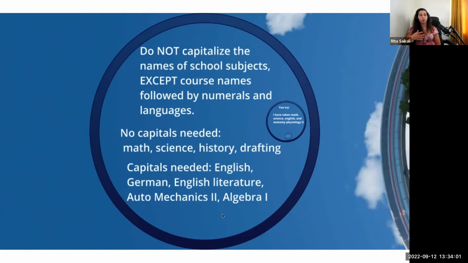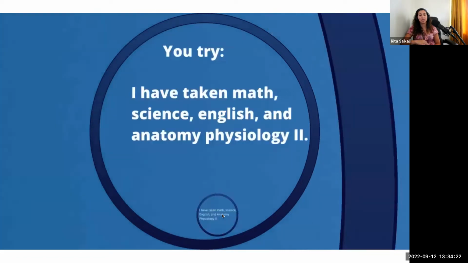Or for example, German, English literature, Auto Mechanics 2, Algebra 1. These are capitalized because they are specific names of specific courses, whereas just the subject matter is not capitalized because it's not a certain name of that subject. It's just the general genre.